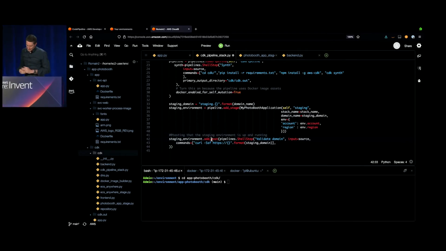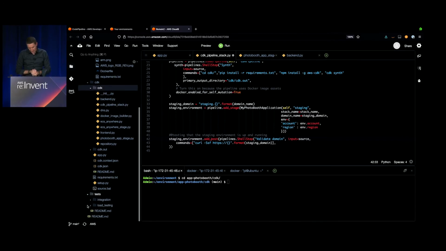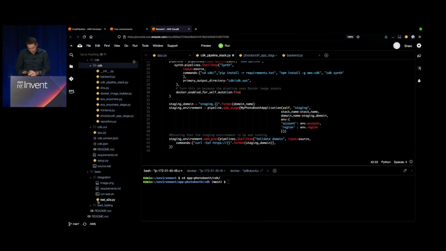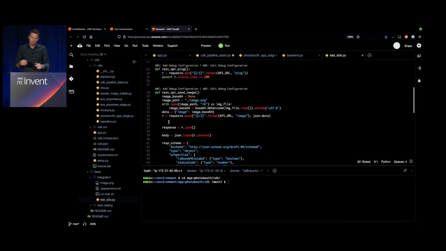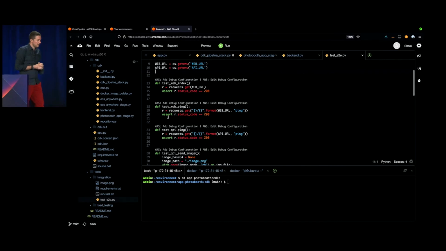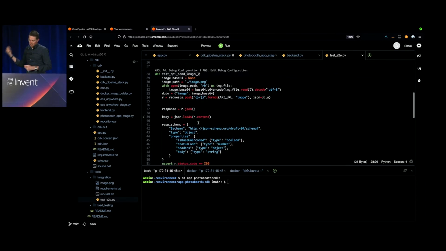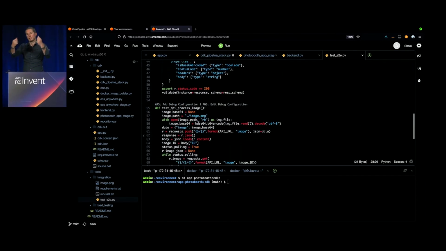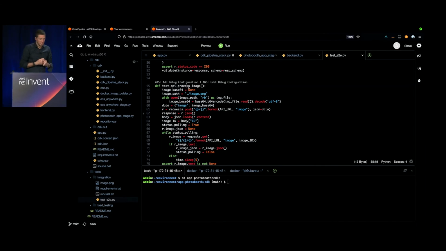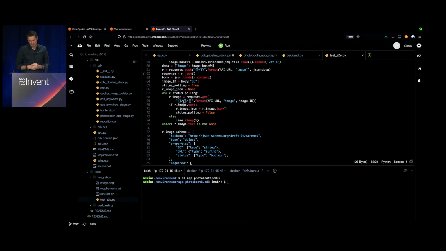So the way of doing that is that we have defined here in the tests an integration test, which is going to check a set of different aspects, so making sure that our web URL and the API URL are running, that our services are running. So when I upload an image, I would get a message that says that everything is working, but also we will test that the image has been processed correctly.